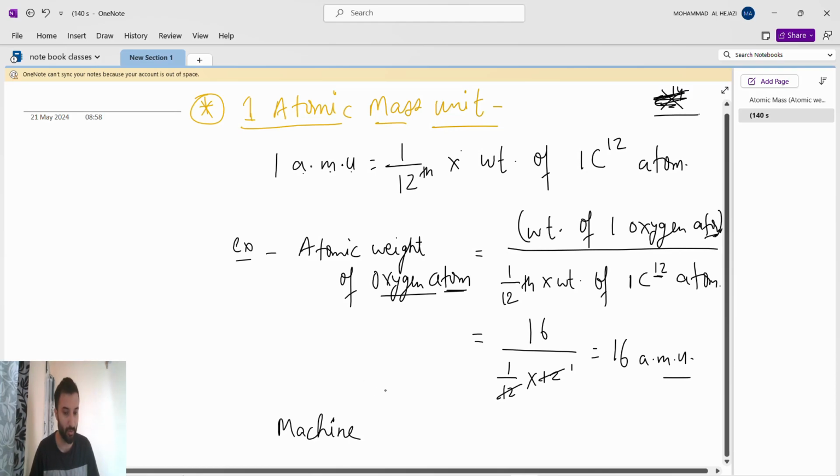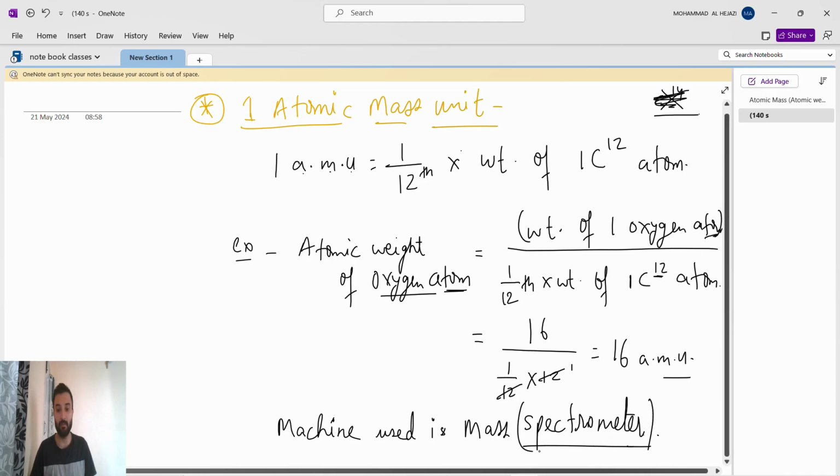The machine used is the mass spectrometer. By using that machine we get to know the weight of one oxygen atom.